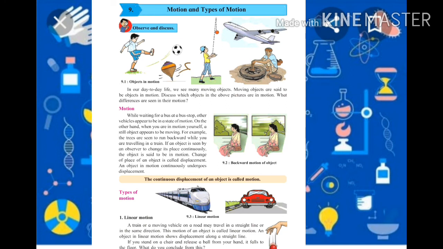Then what do you conclude from this? What do you observe in the direction? As we observe the falling of the ball, we can observe that it falls in one direction only. It cannot change the direction. So from the chair the ball will fall on the floor in one direction, that is in a linear way, that is in a straight way. Understood?